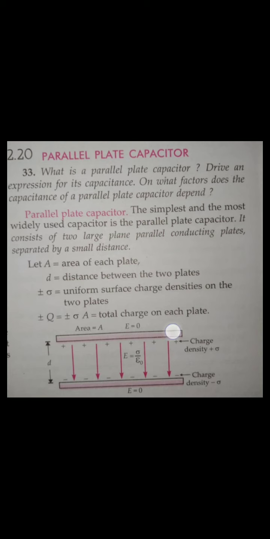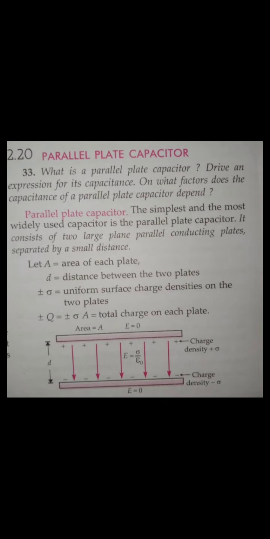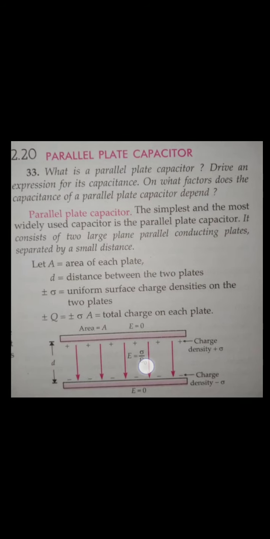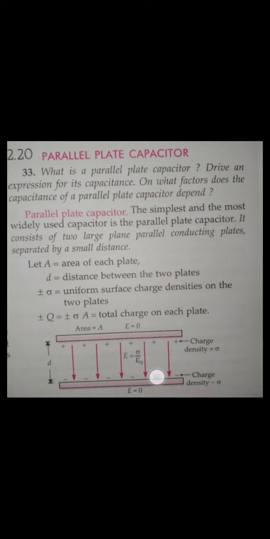Now this is the charge distribution: plus sigma here because of plus Q charge, and minus sigma here because of minus Q charge. What is sigma? It is the surface charge density. What is surface charge density, guys? Charge per area, yes or no? So what is the electric field outside? It is 0, as I said, because the electric field for this plate is in this direction, and for this plate is in this direction. So the net electric field outside is completely 0, in the outer region. But what about the inner region? In the inner region, from this plate to here, and from the negative plate again here.